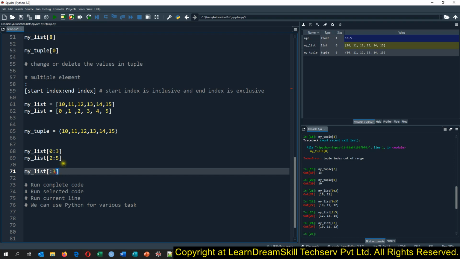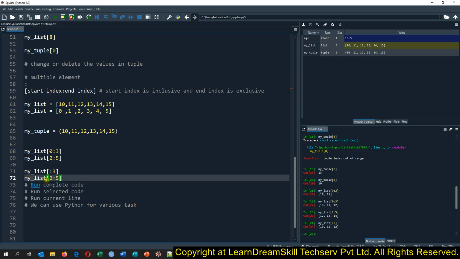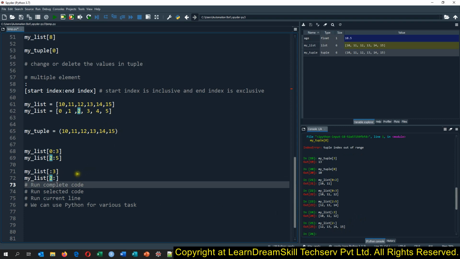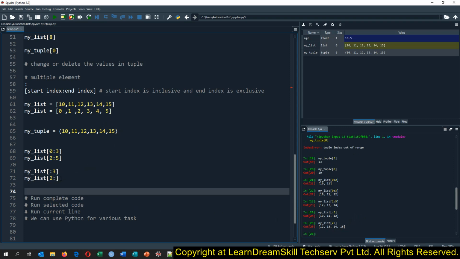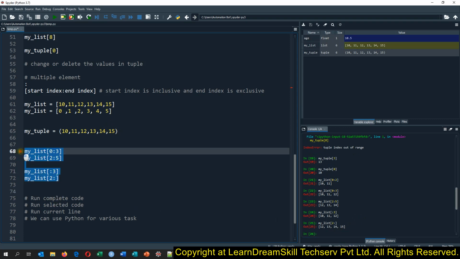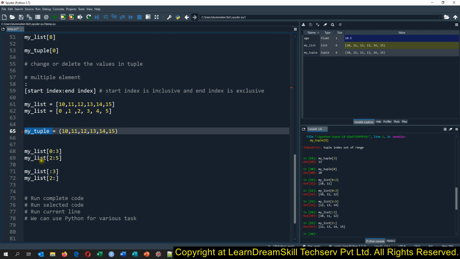And in the same way, if you want to extract values from index 2 onwards, all the values, you can give it this way as well. See here. So this way you can extract the values, and you can do the same things on a tuple as well. You can try those things on your own.